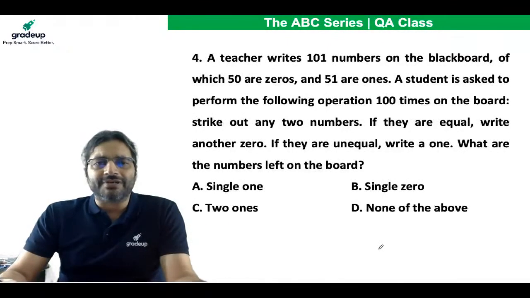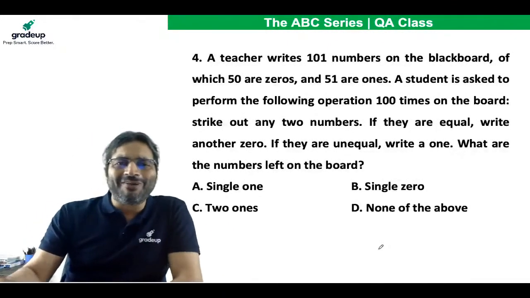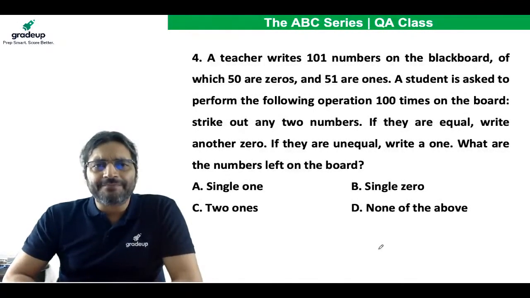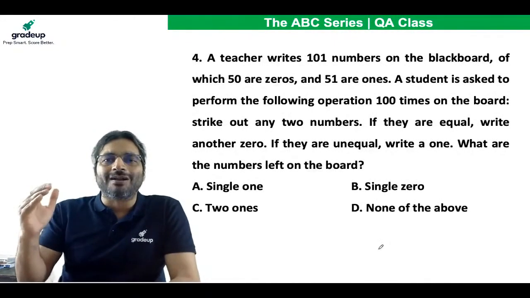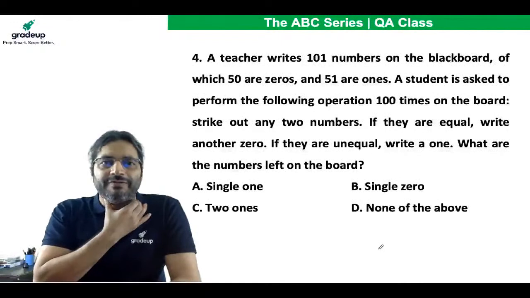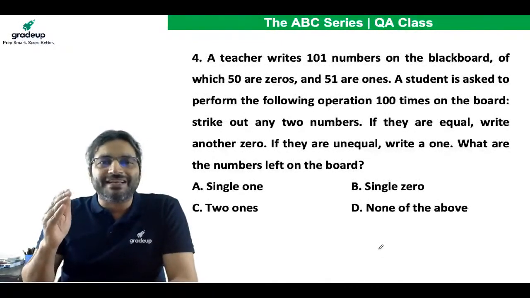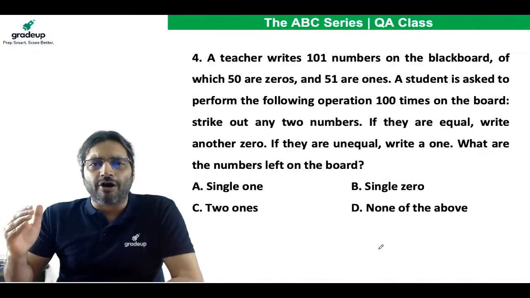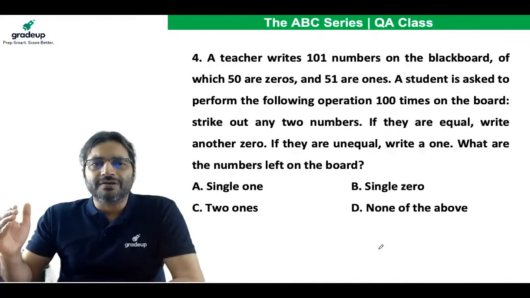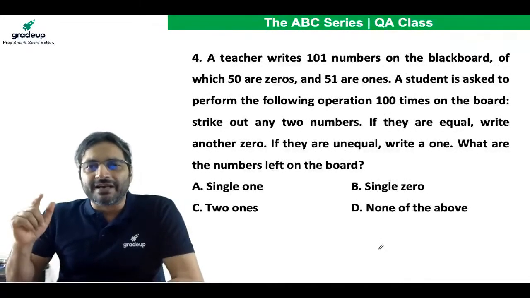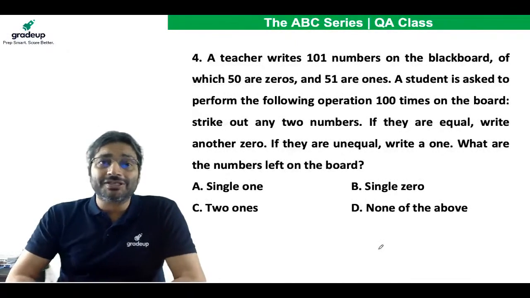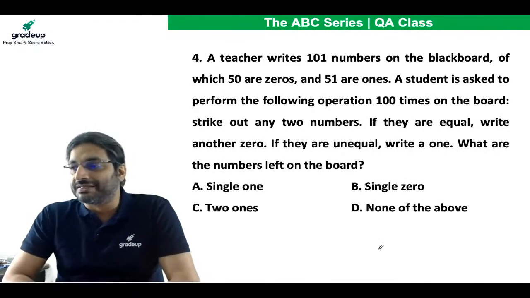Now, let's move to the next question. It's a very interesting question. And the most important thing is that it can be done in a jiffy. A teacher writes 101 numbers on the blackboard. Wow, very patient teacher. Of which 50 are zeros and 51 are ones. A student is asked to perform the following operation 100 times on the board. Strike out any 2 numbers. If they're equal, write another 0. If they're unequal, write a 1. What are the numbers left on the board? Please do read the question and please solve this wonderful question.